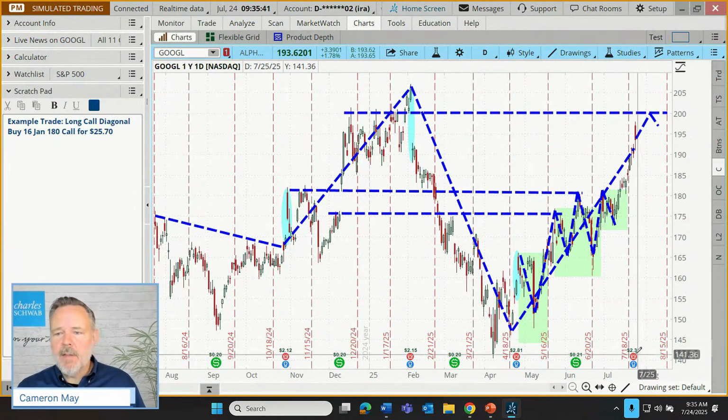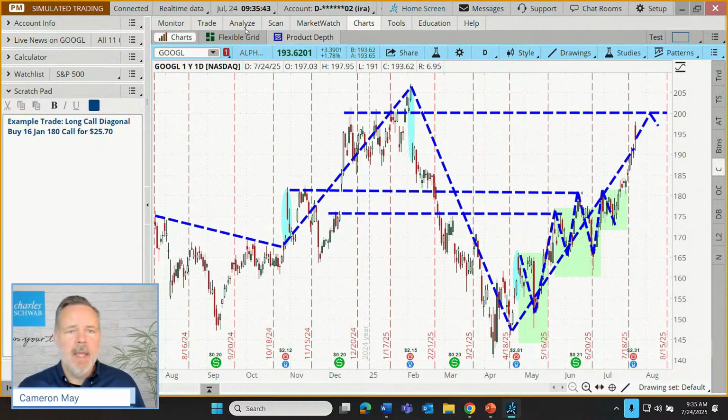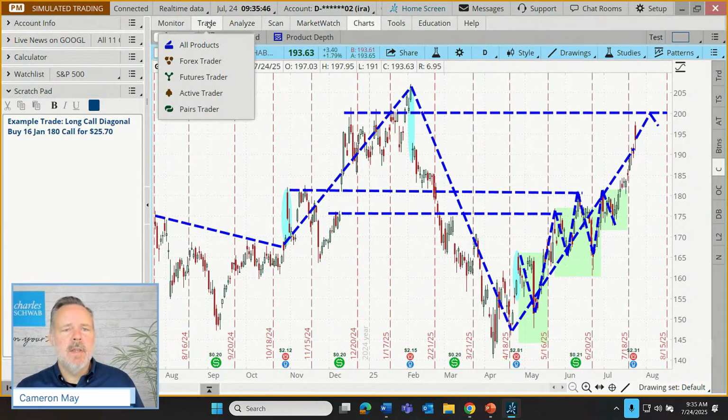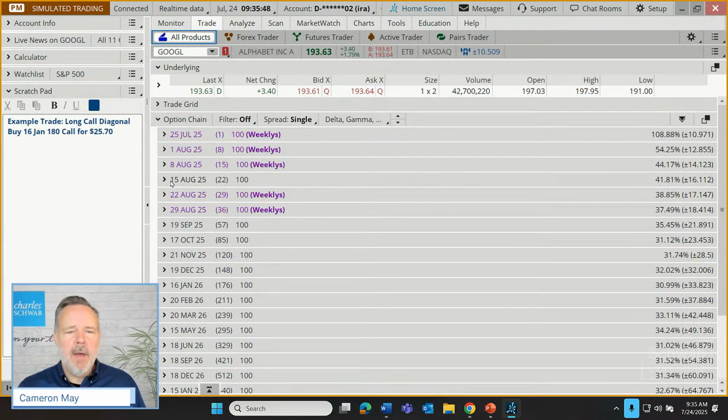So, there is an earnings... Well, the earnings announcements are in the rearview mirror. Anyway, let's go back to the trade tab. How about we look out here? I'm going to go to the 15th of August. You'll see that's displayed in black. Those are the traditional third Friday contracts.